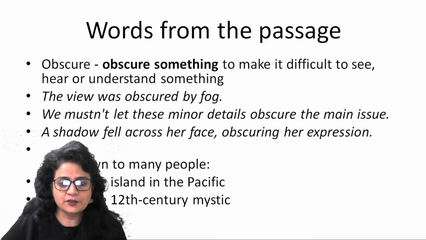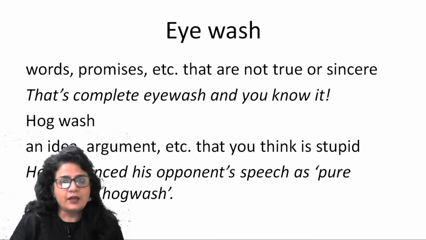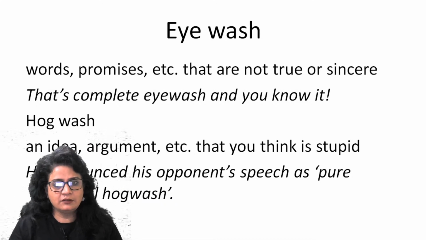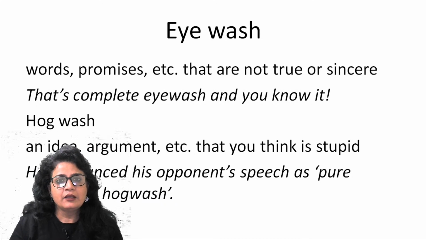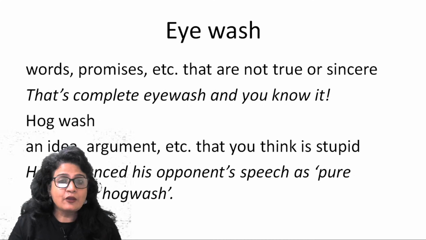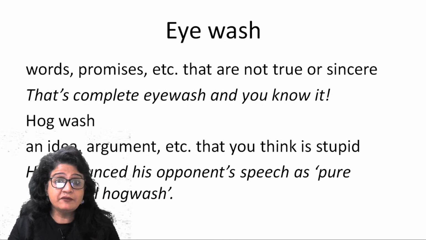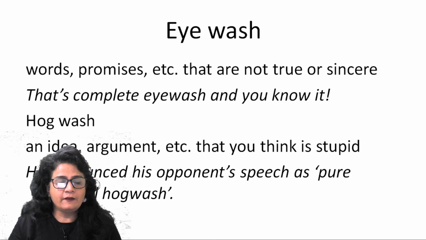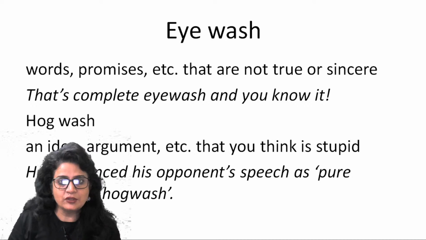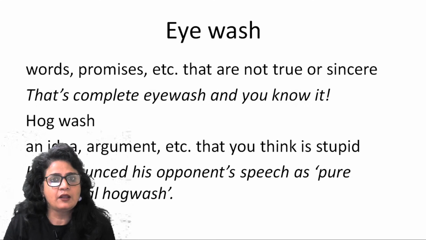So two meanings of obscure. An eyewash, I discussed this term extensively to explain how an argument can be deceptive or deceiving, or can be designed to make you believe in something which is actually not true. That is an eyewash, right?